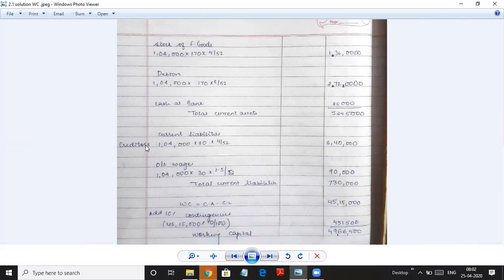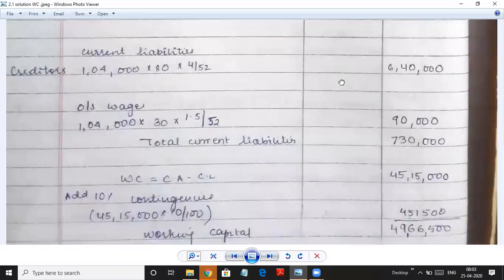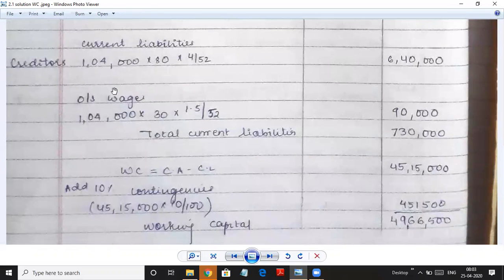So creditors is the first current liability. 1,04,000 into, we take it on raw material cost, which is 80 rupees into 4 weeks credit, 4 by 52. You see here. So you get 6,40,000 as creditors. Now there is one more liability. They are told lag in payment of wages. Lag in payment of wages means we are delaying the payment of wages, and whenever you pay later, we call it a liability. We are liable to pay later. So anything that is outstanding is a liability. So your wages are outstanding, you're paying them late.